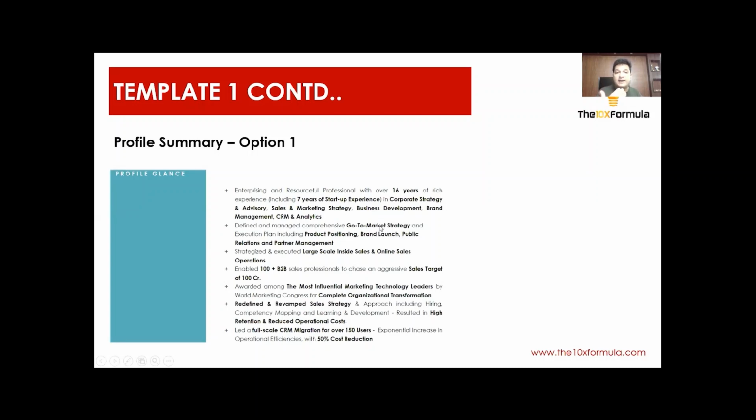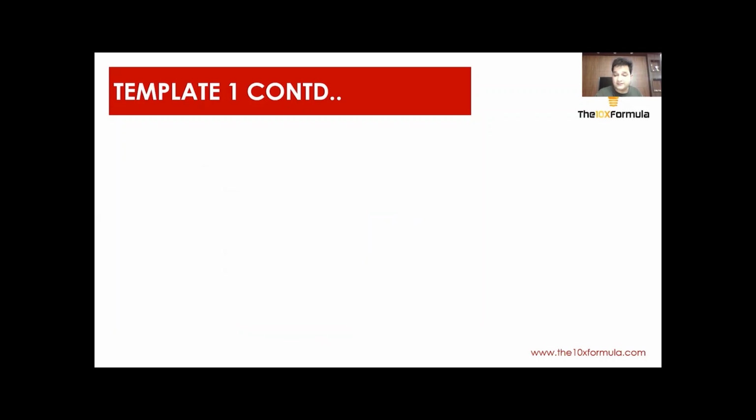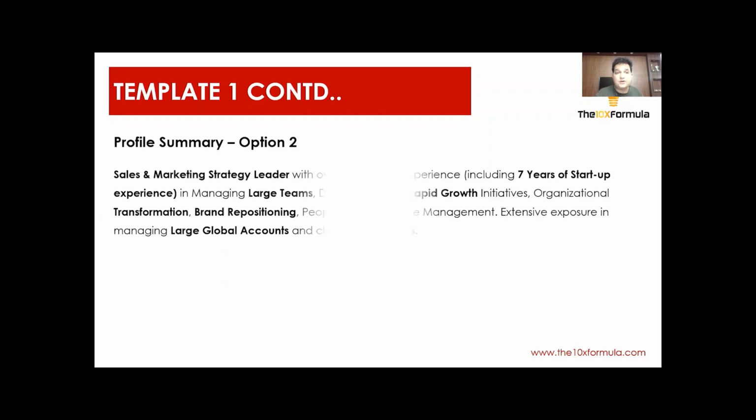So in one glimpse, you'll get to see keywords which I have highlighted, and this, these 5-10 lines can summarize my experience well in terms of whatever I want to showcase. And this has almost 99% of the time has worked for me. Second option for profile summary is this. You can also put your profile summary like this, which is, in 2 or 3 lines, you are actually explaining